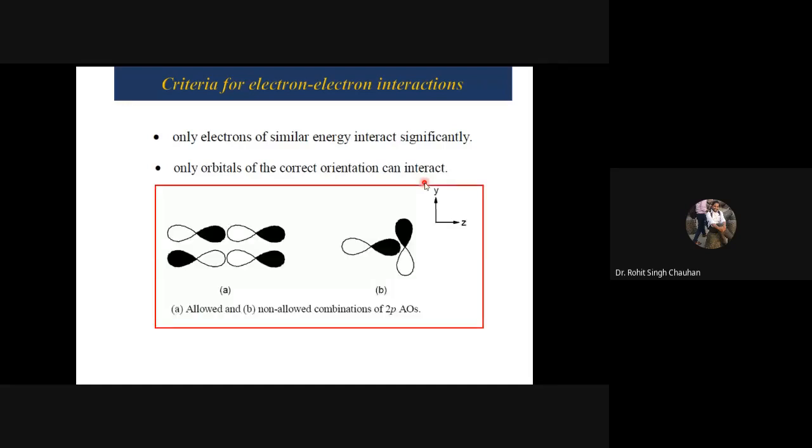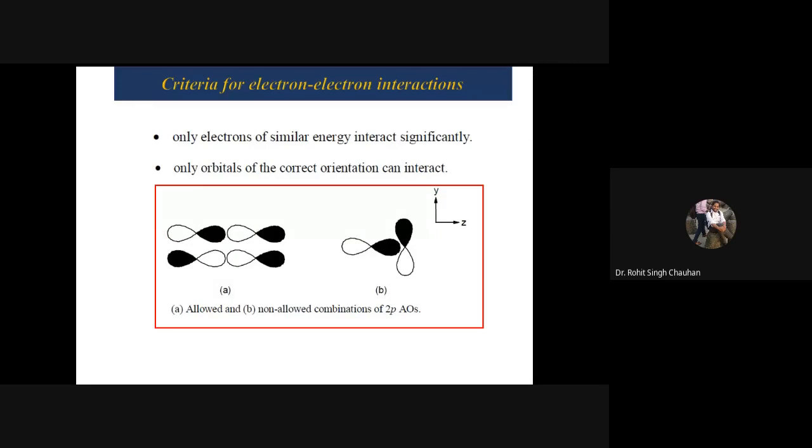Now I will show the depiction. Now here you see. These are the two p orbitals, right? These are allowed. Why? Because the cursor which is showing here is considered a plus wave function, and the dark circle is minus. Now here what is happening? It is pp. It is plus plus combination. So it is allowed. Even though here it is plus and here it is minus, but always remember these orbitals have a proper orientation.